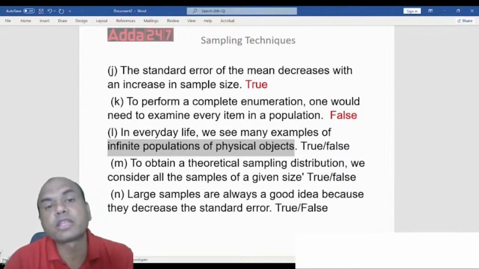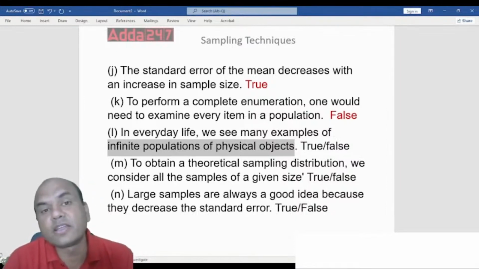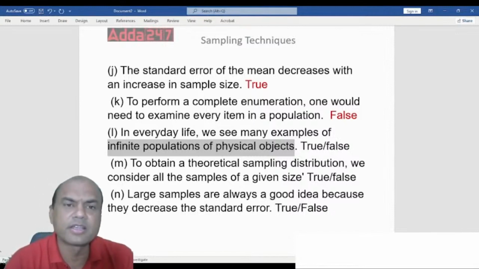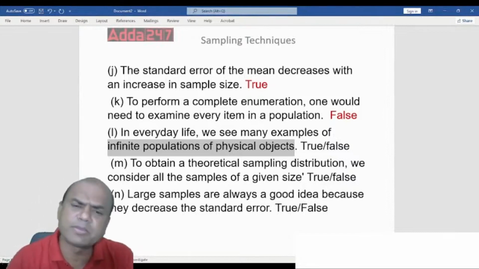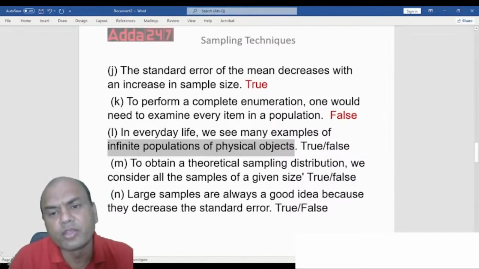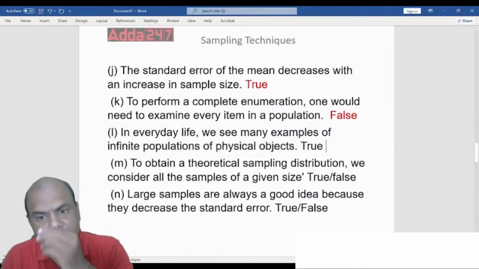Suppose I give you 1 kg of sugar and tell you to count each and every grain of that sugar. Is it possible? Not possible, isn't it? So these are all physical objects and infinite population. We see so many examples, so that is true over here.